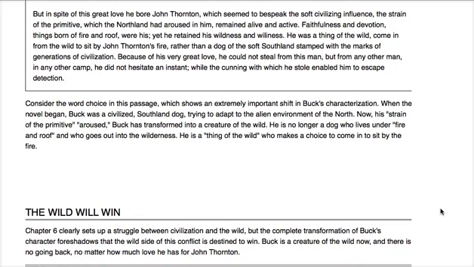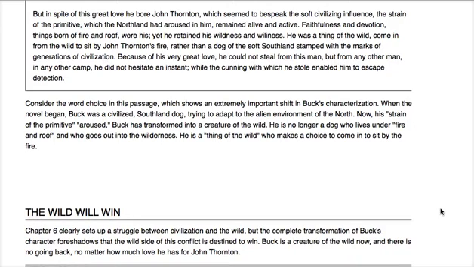So, in other words, Buck, although he feels love for John Thornton and he sees the civilized side of John Thornton and its softness, the wildness of the Northland was still burning inside of him.